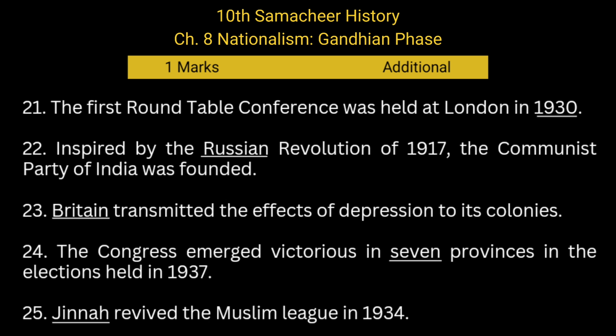The first Round Table Conference was held at London in 1930. Inspired by the Russian Revolution of 1917, the Communist Party of India was founded. Britain transmitted the effects of depression to its colonies. The Congress emerged victorious in 7 provinces in the elections held in 1937. Jinnah revived the Muslim League in 1934.